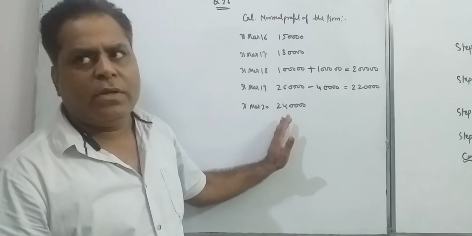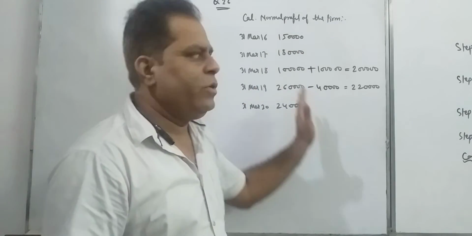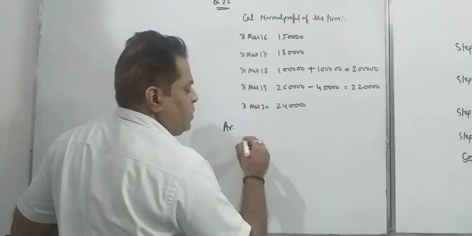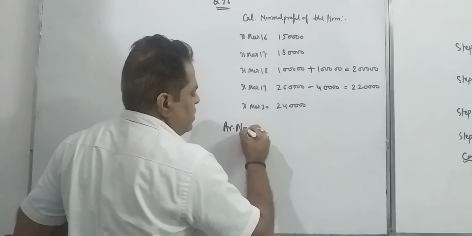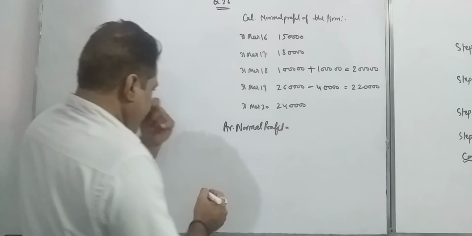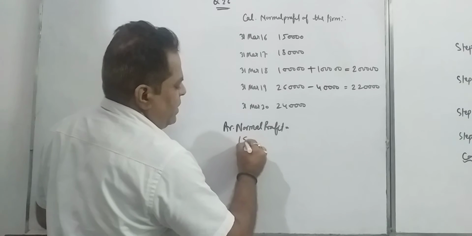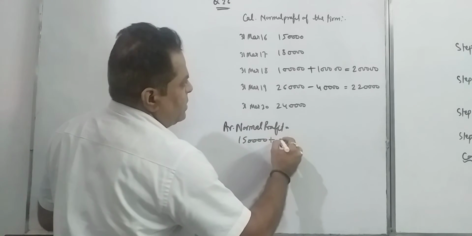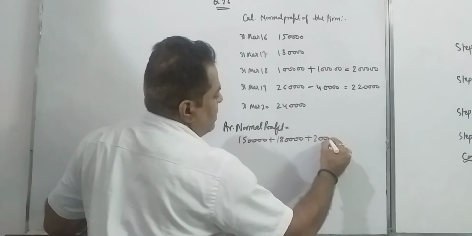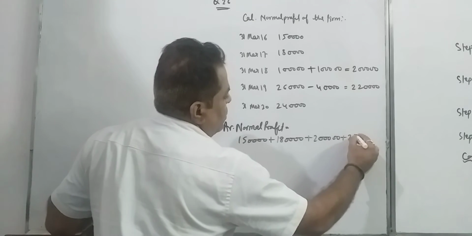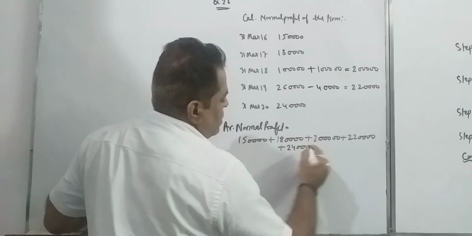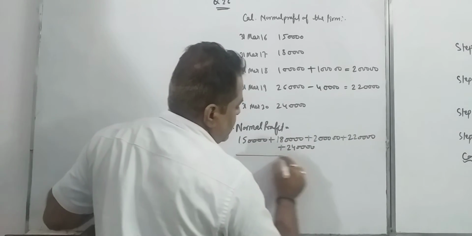See, now I am going to find the average normal profit. After that we utilize this average profit to determine super profit. The formula is 1,50,000 plus 1,80,000 plus 2 lakh plus 2,20,000 plus 2,40,000, that is 5 years, divided by 5.